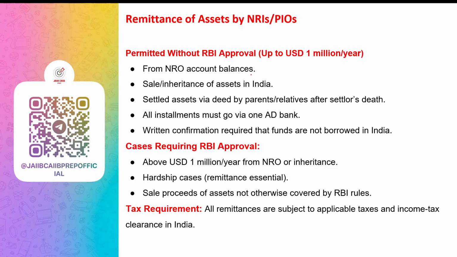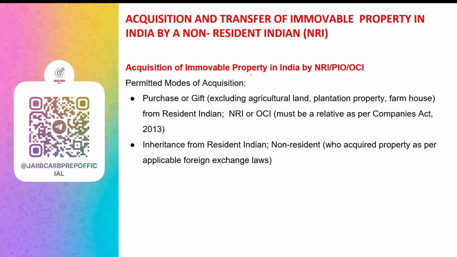Income tax. So before remitting, all applicable taxes must be paid in India. Keep that in mind. Acquisition of immovable property by NRI. So NRI, PIO, and OCI can buy and receive property as a gift, or they can purchase the property. They can buy from resident individuals, but agriculture land, farmhouse, or plantation property cannot be bought or received as a gift. Keep that in mind.